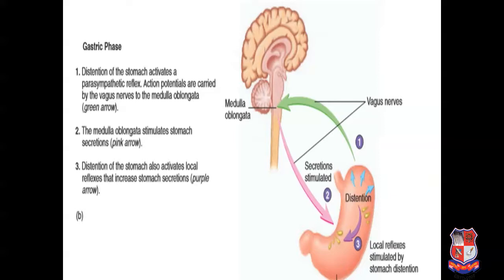As you can see from the figure also, the vagus nerve stimulation will also be connected with the medulla oblongata, which is denoted with the green arrow. Now this medulla oblongata will stimulate the stomach secretion, and it leads to the distension of the stomach, which also activates the various local reflexes, and that increases the stomach secretion for the digestion of food.